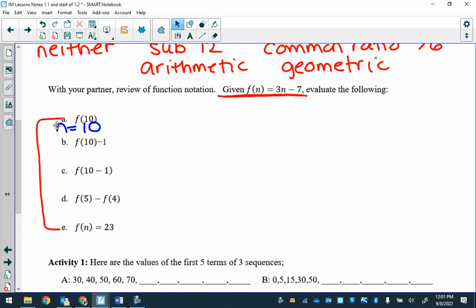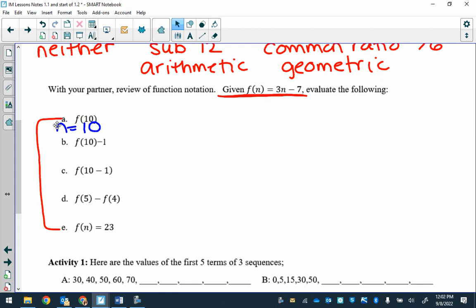F of 5 in total. So 15 minus 7 is 8. Then it's okay. F of 4 would be what? 5, and that's how you get 3. Okay? And the last one, we have f of n equals 23.